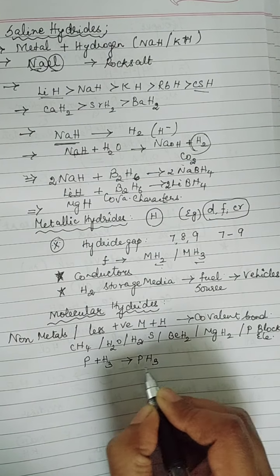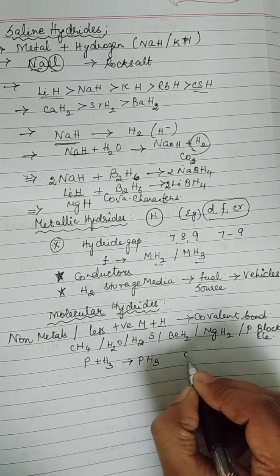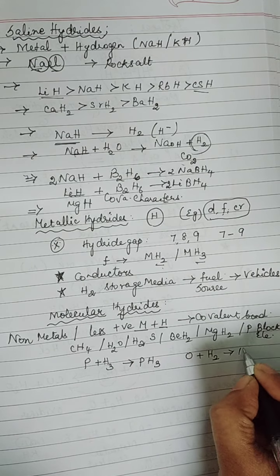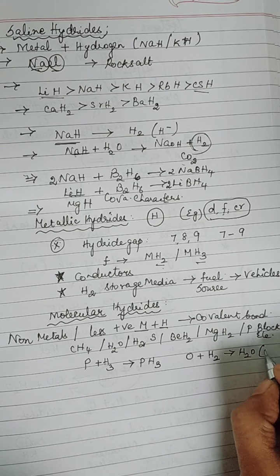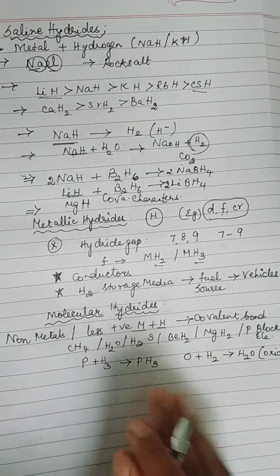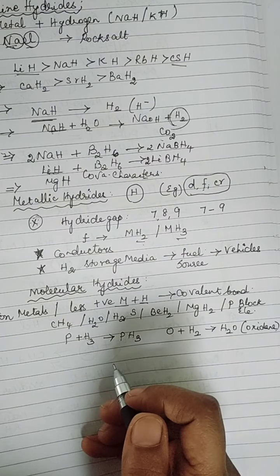PH3, which is called phosphine. Am I correct? Now my oxygen is going to react with dihydrogen. What is the product called? Water. It is also called oxidane. Yes, it is otherwise called oxidane.